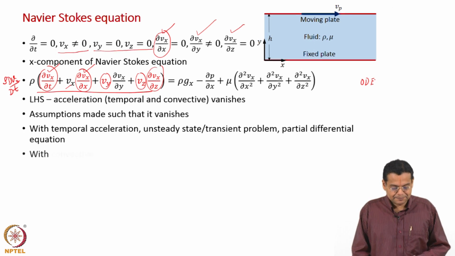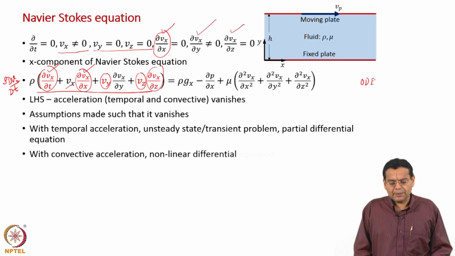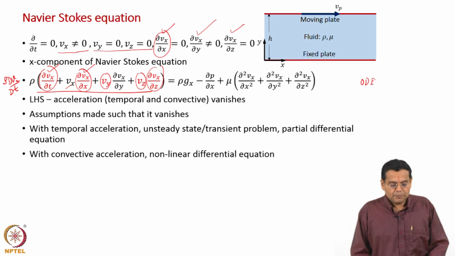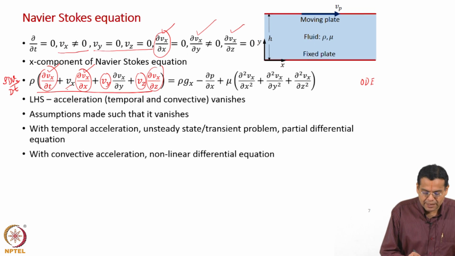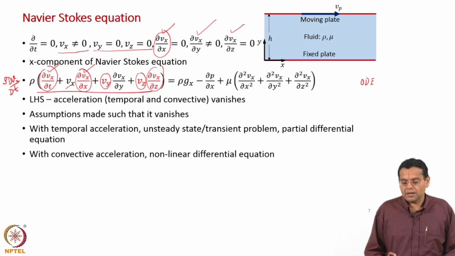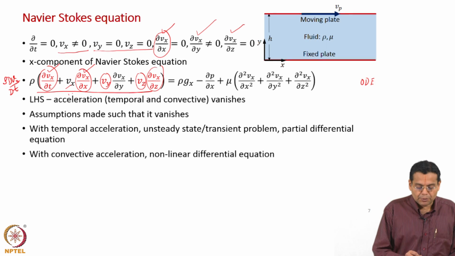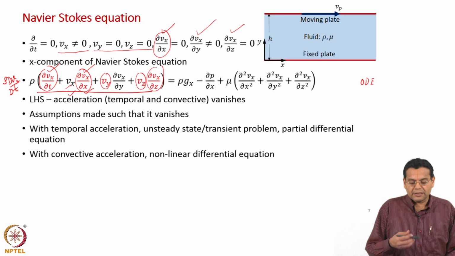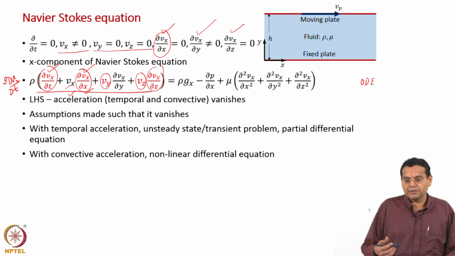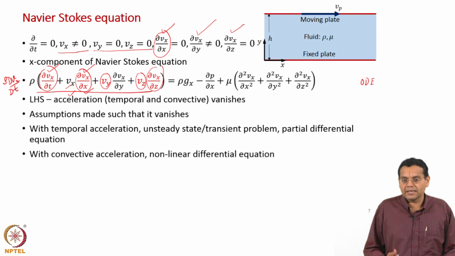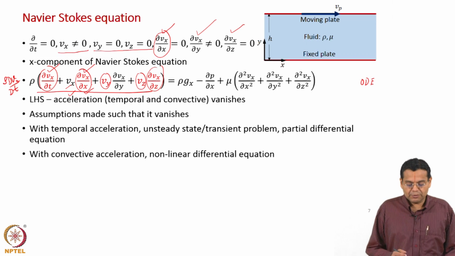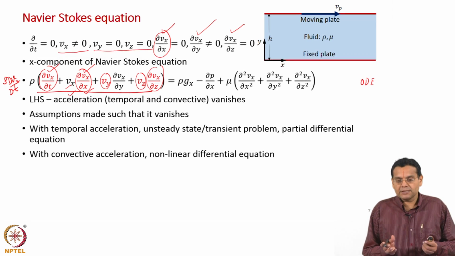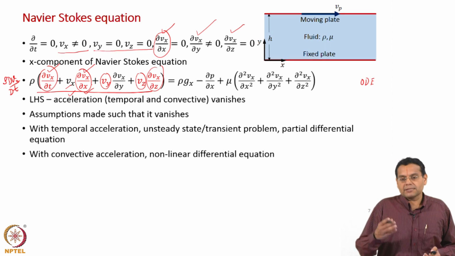Now, second, what would happen if we had the convective acceleration terms on the left hand side? Now, if you look at those terms, remember, the velocity components are all unknowns. So, we have product of two unknowns, either the variable as such or variable into derivative of the variable, which means that they are non-linear terms. Non-linear terms are usually much more difficult to solve. That is why we made a set of assumptions in such a way that the convective acceleration also drops.